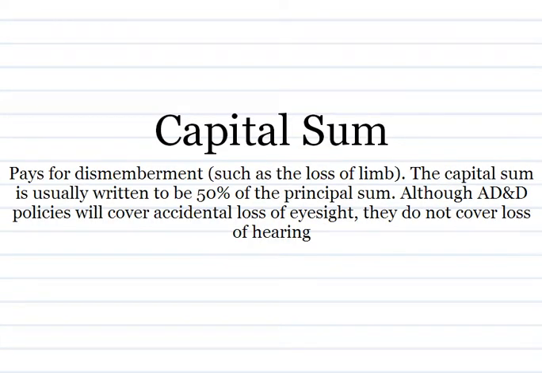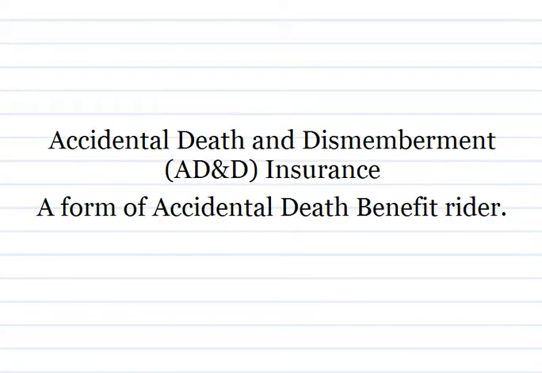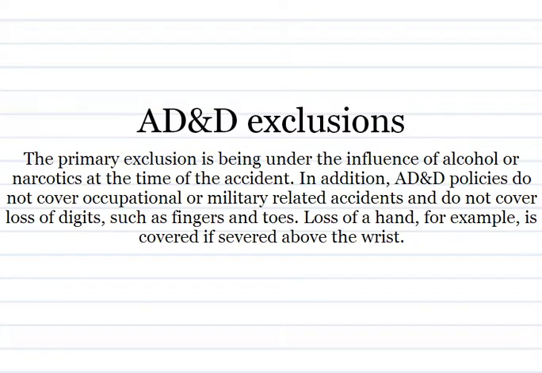Capital sum pays for dismemberment. The capital sum is usually written to be 50% of the principal sum. Although AD&D policies will cover accidental loss of eyesight, they do not cover loss of hearing. Accidental death and dismemberment insurance, a form of accidental death benefit rider. AD&D exclusions.